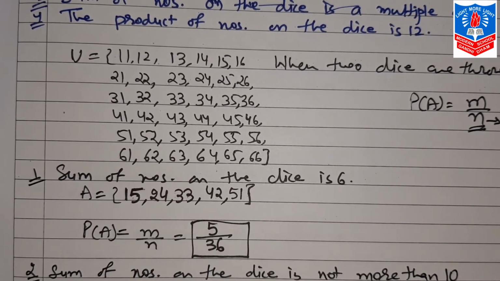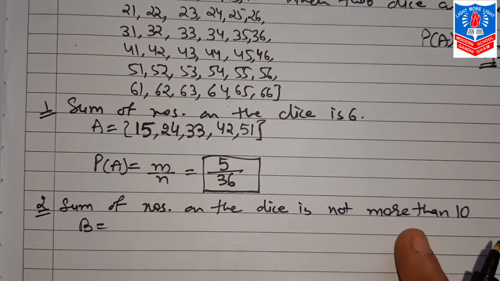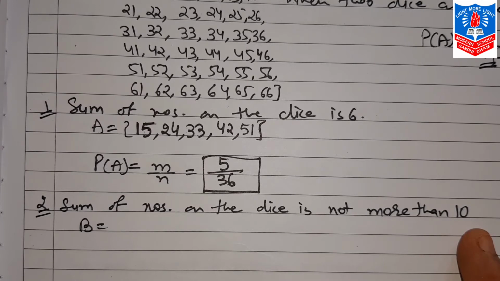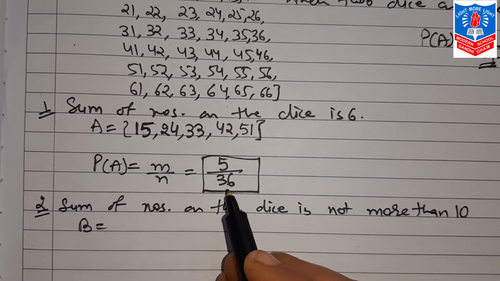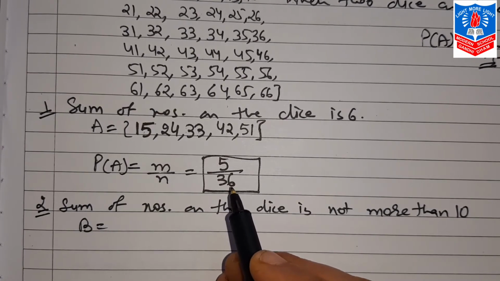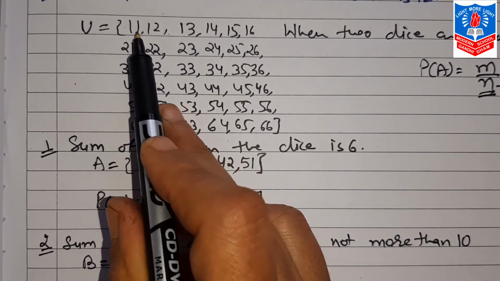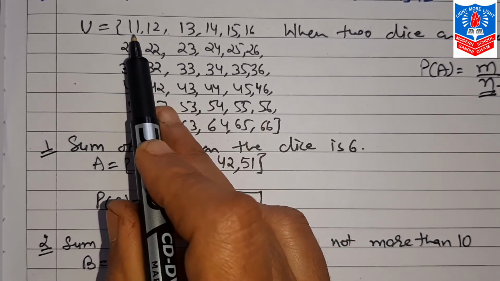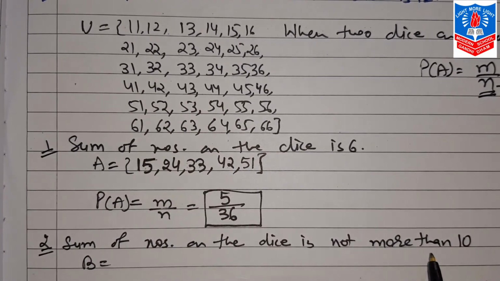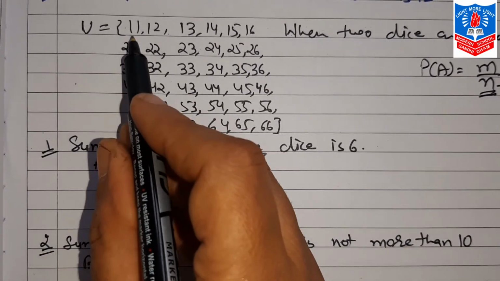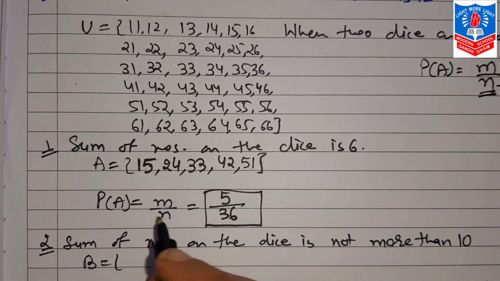Next, the sum of the numbers on the dice is not more than 10. In that case, again n will be the same, 36, but what m will be, we will again see from each and every element: (1,1), (1,2), (1,3), (1,4), (1,5). Now here, not more than 10, so all these numbers will be those which are not more than 10.